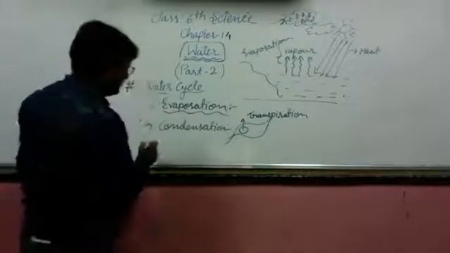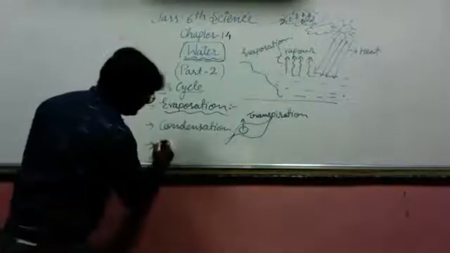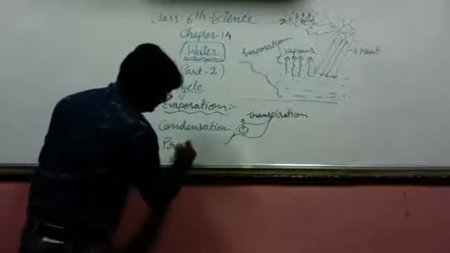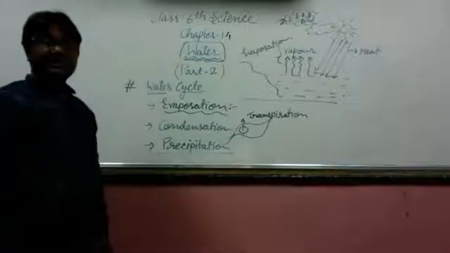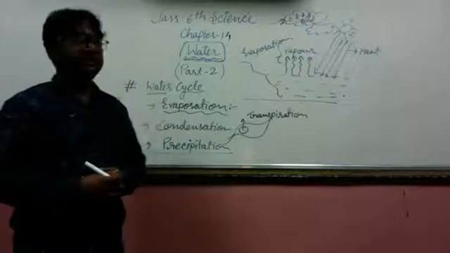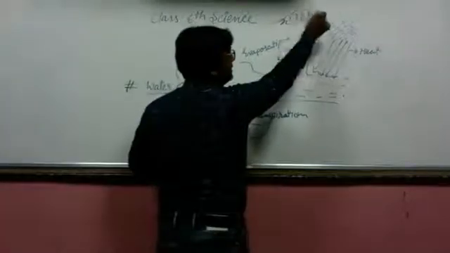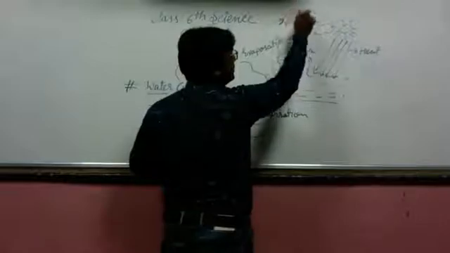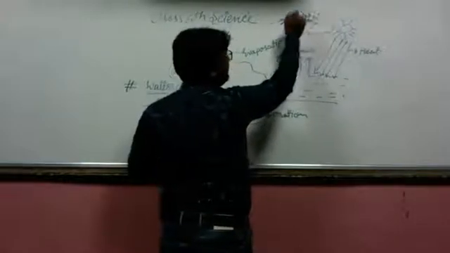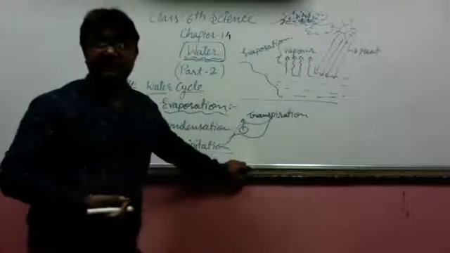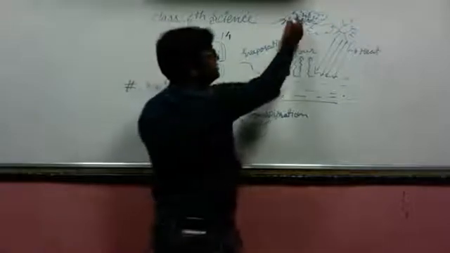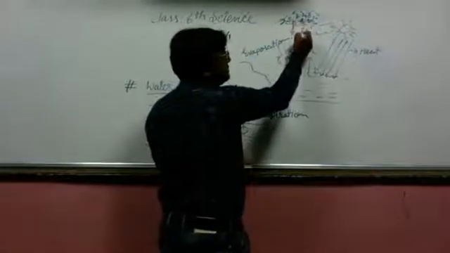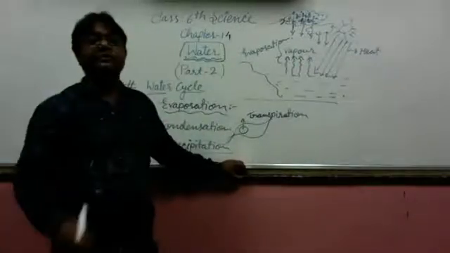Now the third process is called precipitation. What happens in precipitation? The water droplets which are condensed to form the clouds have an excess amount of water in them. When they have a bulk amount of water, due to the heavy weight, the droplets fall on the earth's surface in the form of rain.